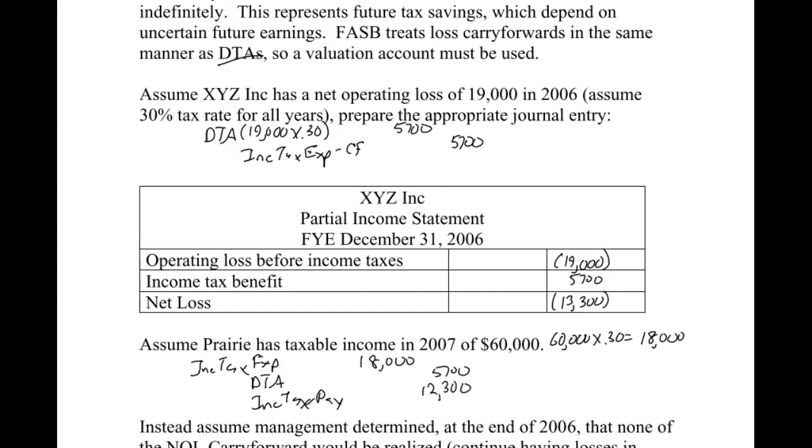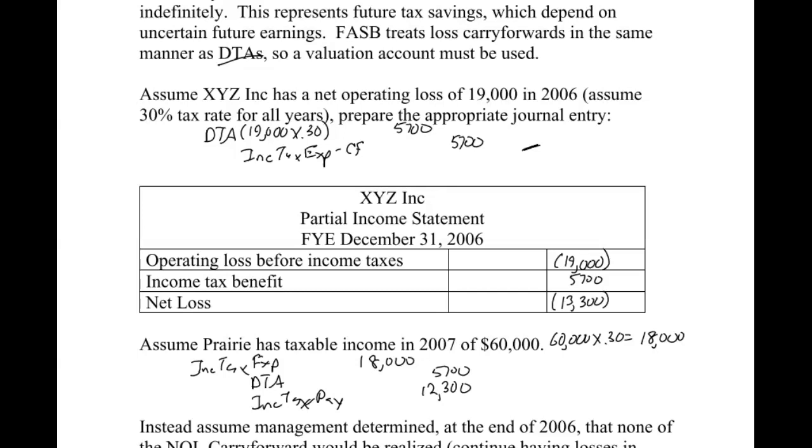Remember, that's the whole point of this. We're carrying it forward to offset future tax payments, and that's exactly what we did here. We normally would have had to pay $18,000, but now we're just paying $12,300 because we used that deferred tax asset. Now, if the case had been that our deferred tax asset was $20,000, we would have had income tax expense of 18, deferred tax asset 18, and paid nothing, and still had $2,000 in our deferred tax asset account.